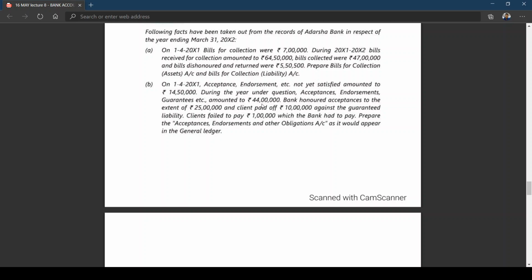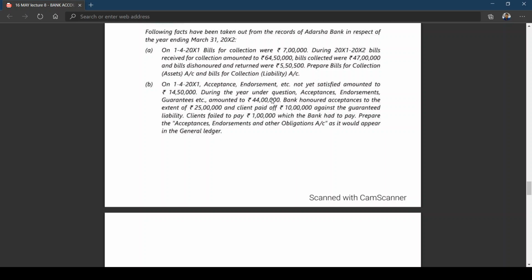Which balance is it showing? Credit balance. It will appear on the credit side of the acceptances, endorsement and other obligation account. In the previous problem which I worked out, we had customers A, B, C, D. But this time the amount of 44 lakhs has been given directly. Is this clear? Direct amount has been given.